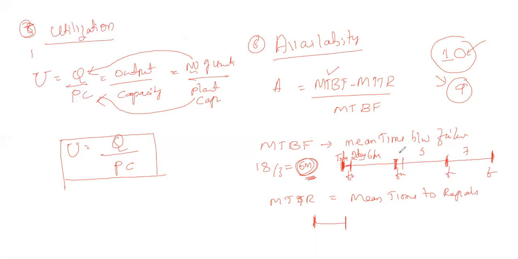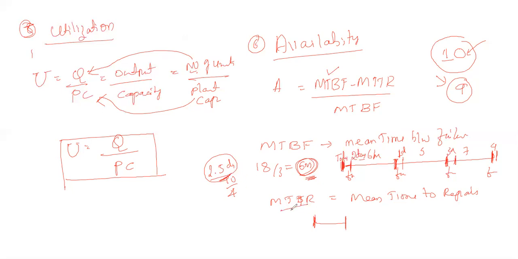Similarly, after the next failure, it may be 1 day. After another failure, it may be 3 days. Maybe after this, it may be 4 days. Totaling 10 days across the four failures. So here it will be around 2.5 days. The meaning of this is that whenever a machine undergoes a failure, on average it requires 2.5 days to repair.